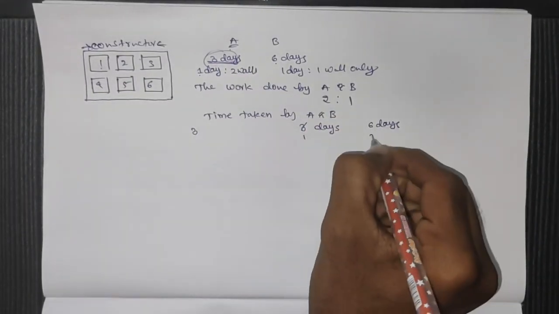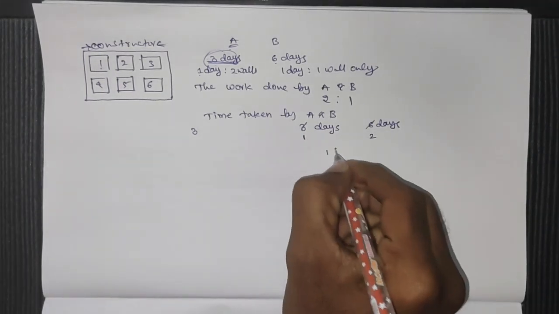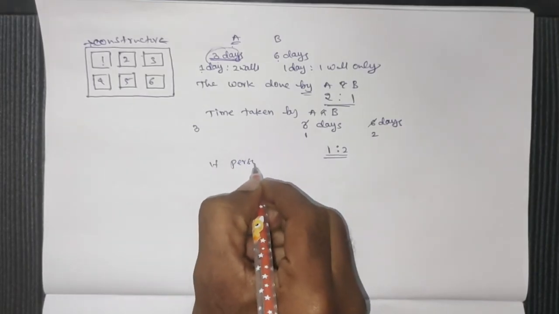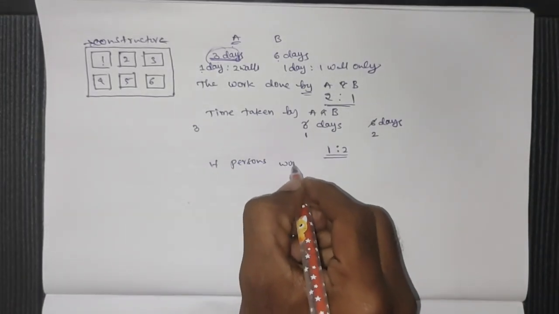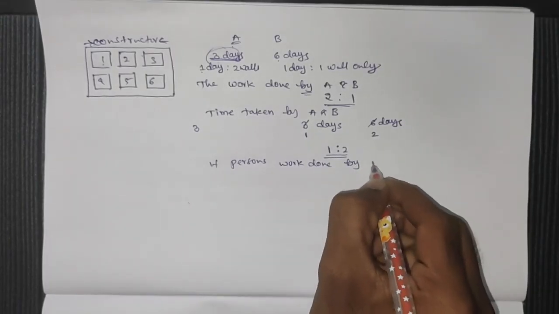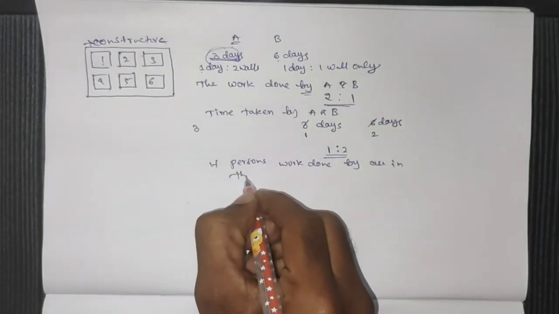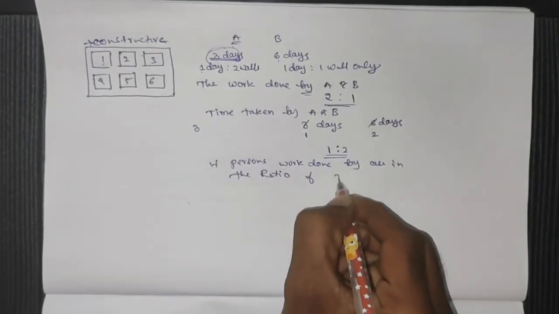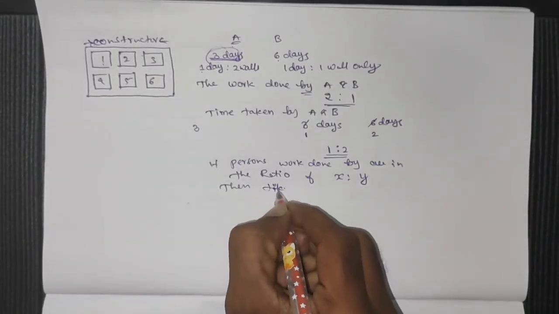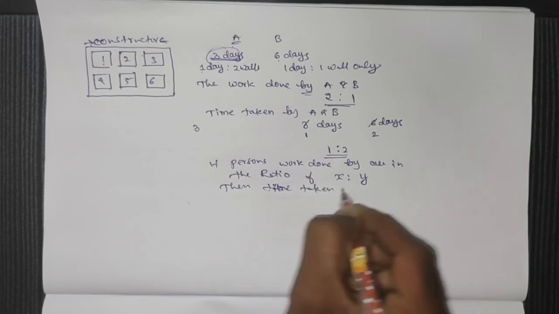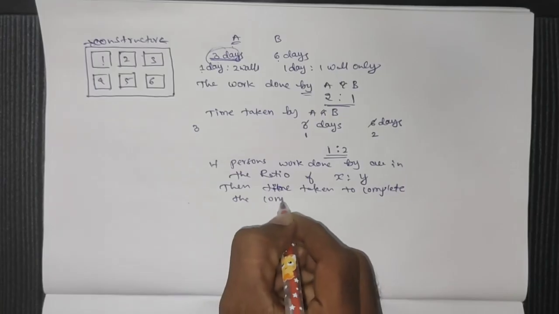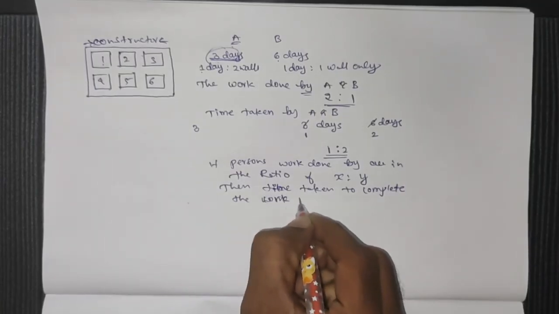That is nothing but, if persons' work done is in the ratio of x is to y, then the time taken to complete the work is y is to x.